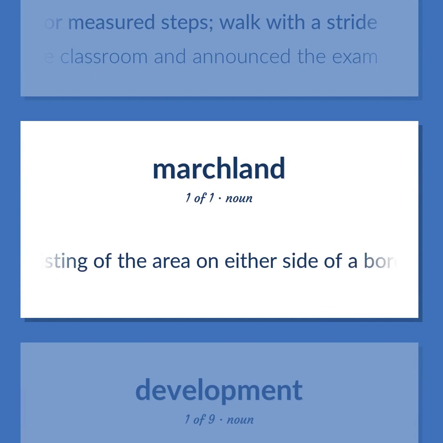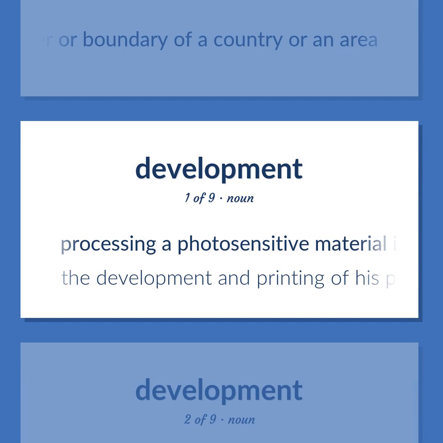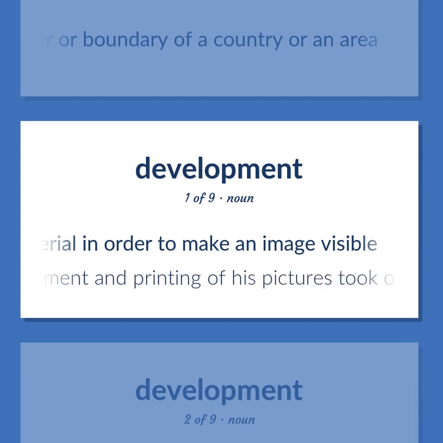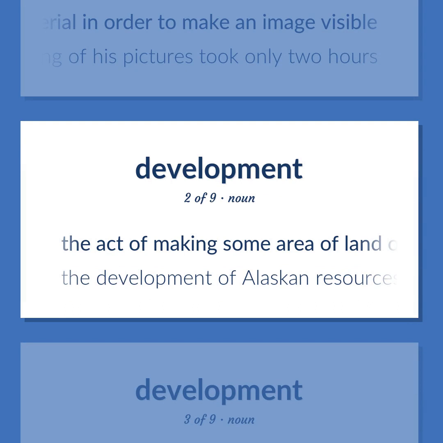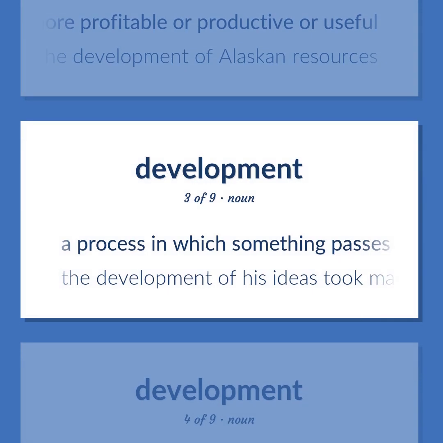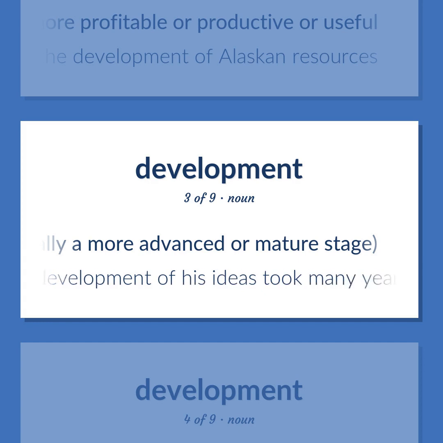District consisting of the area on either side of a border or boundary of a country or an area. Processing a photosensitive material in order to make an image visible. The development and printing of his pictures took only 2 hours. The act of making some area of land or water more profitable or productive or useful. The development of Alaskan resources. A process in which something passes by degrees to a different stage, especially a more advanced or mature stage. The development of his ideas took many years.